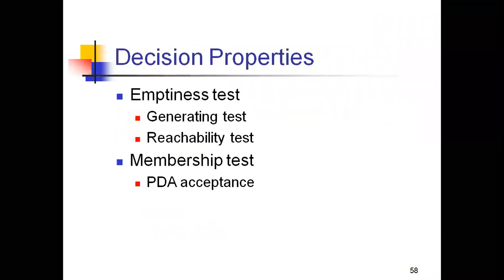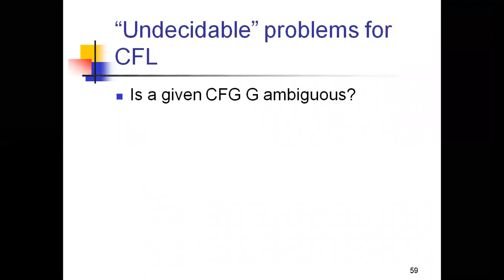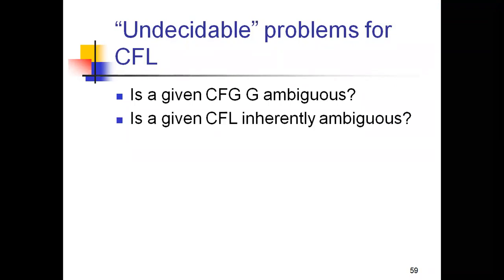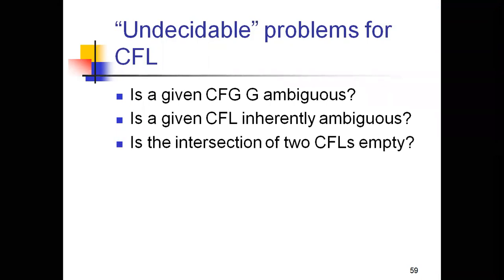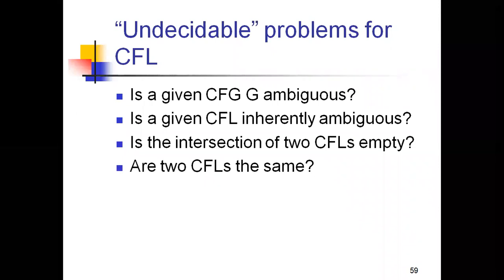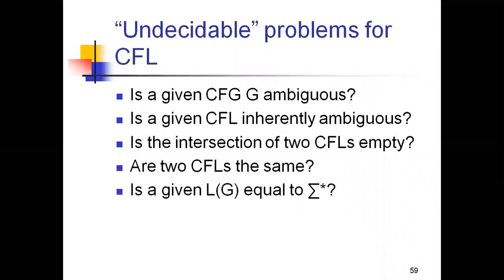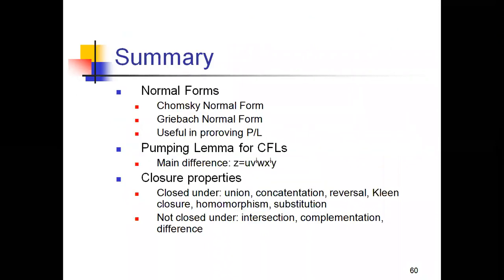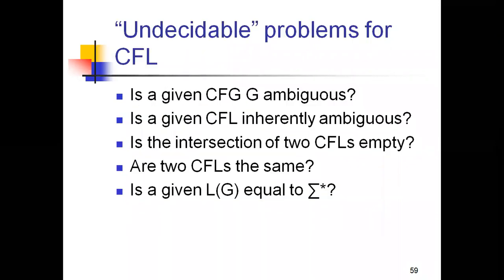So we have some decision properties: emptiness test, generating test, reachability test, membership test, and finally PDA acceptance. And the undecidable problems for CFLs are, for example: is a given context-free grammar G ambiguous, is a given context-free language inherently ambiguous, is the intersection of two context-free languages empty, are two context-free languages the same, and is a given L(G) equal to sigma star? All these are undecidable problems for CFLs.